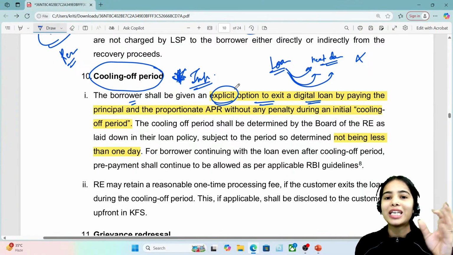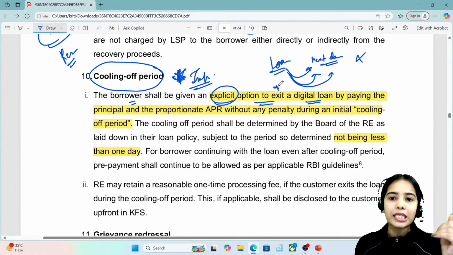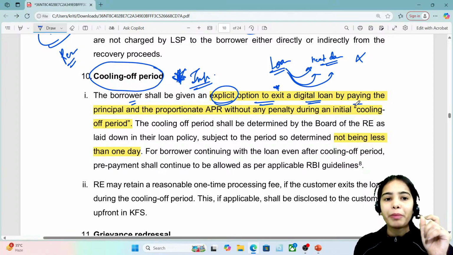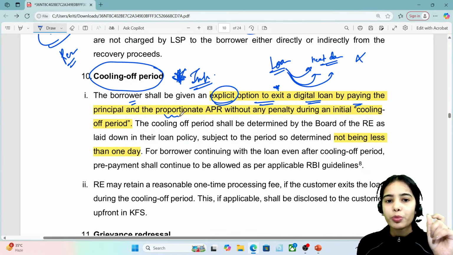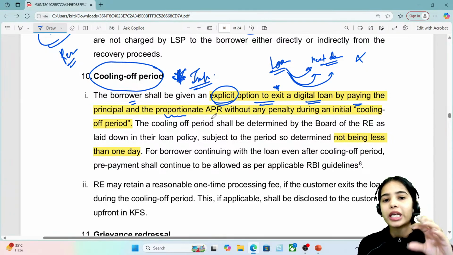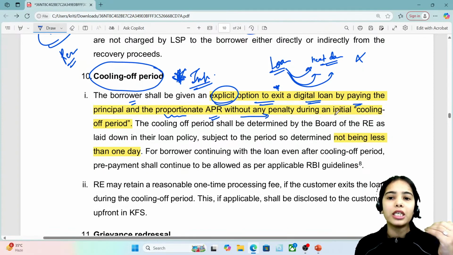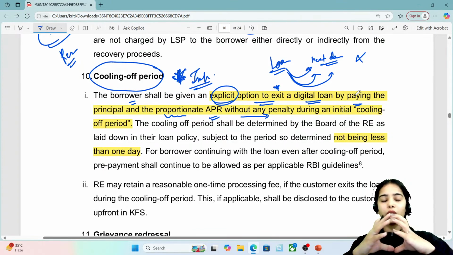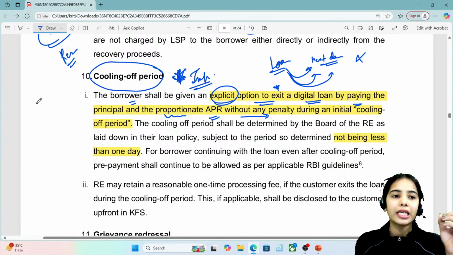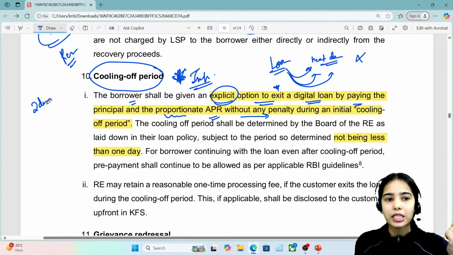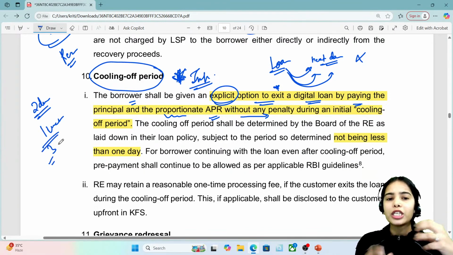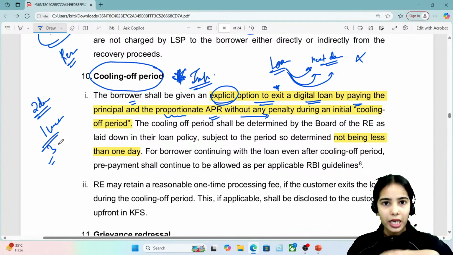The borrower shall be given an explicit option to exit a digital loan by paying the principal and the proportionate annual cost or interest rate and the charges, without any penalty, during an initial cooling off period. Some banks can have a cooling off period of 2 days for digital loans. Some banks can have 1 week or 3 days or such. So there should be a cooling off period for the customers.